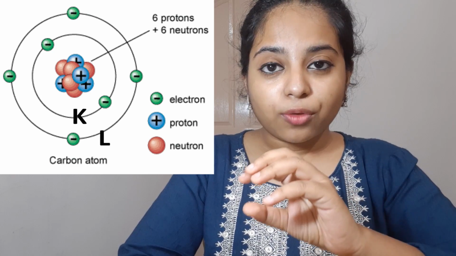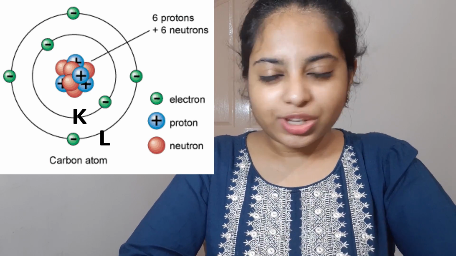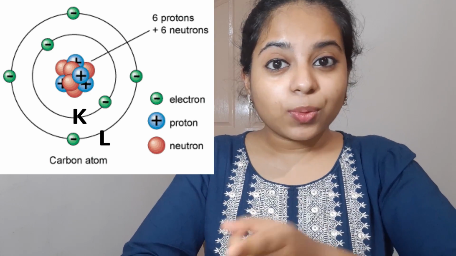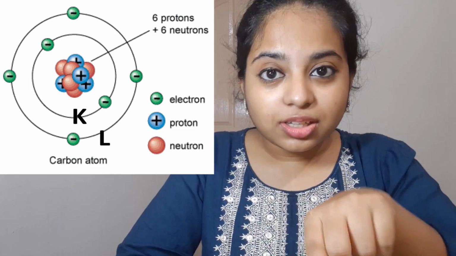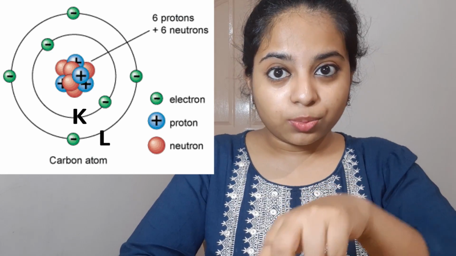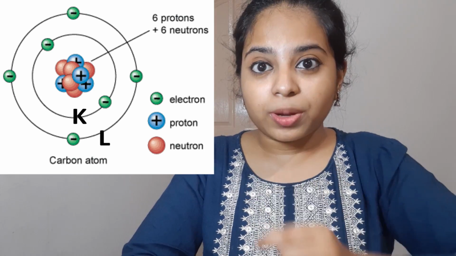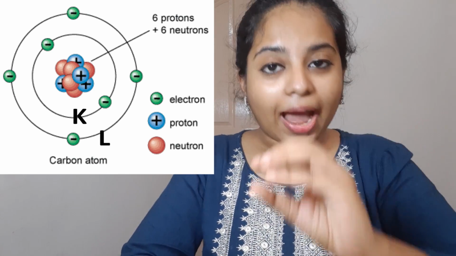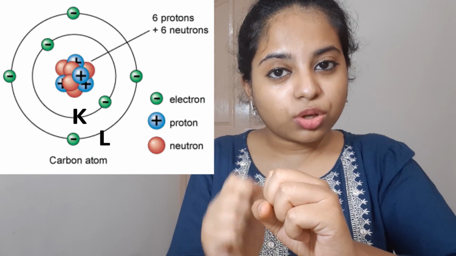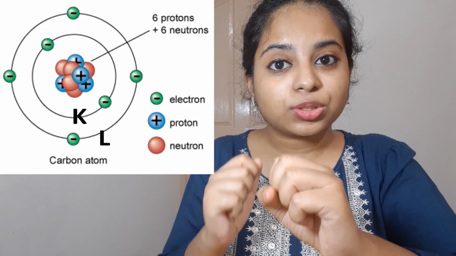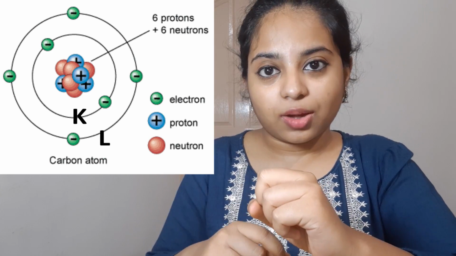So the atom of the carbon element consists of protons and neutrons, and surrounding this atom, like how the Earth revolves around the sun, there are some electrons which are revolving in an orbit around the atom. The nucleus is the power which is holding the electrons close to it, and that is because of the protons present in it, and the electrons keep revolving around it.